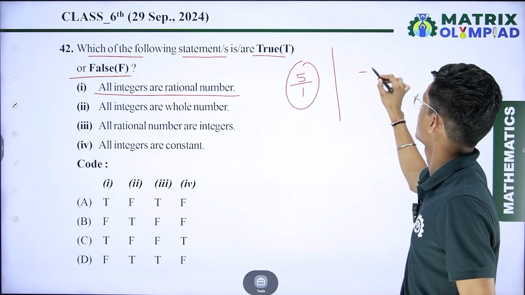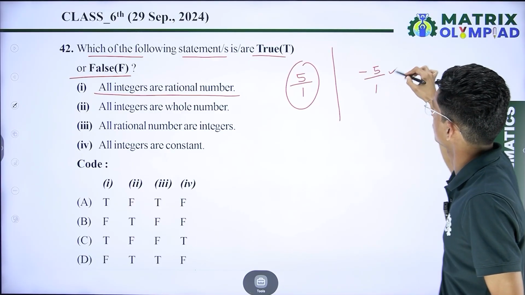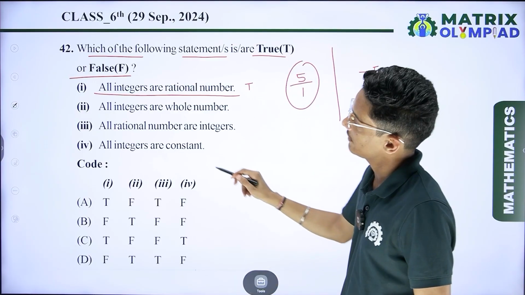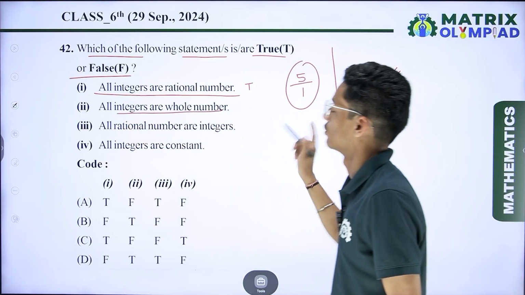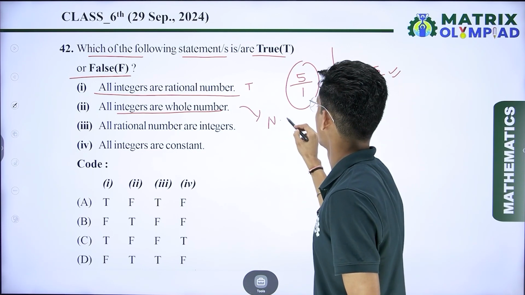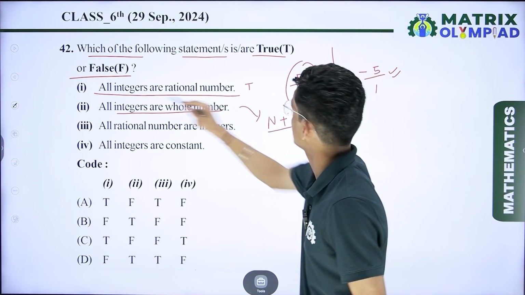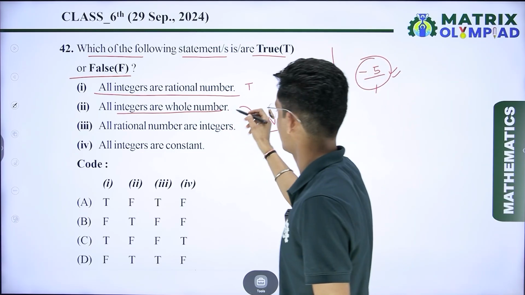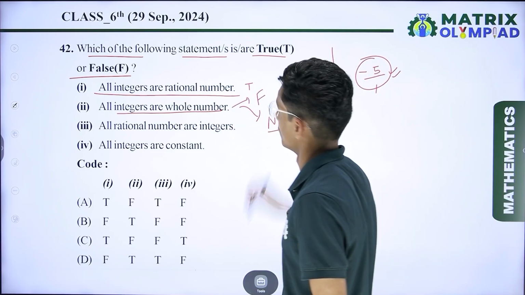Again, if I have an integer -5, if I divide it by 1, then it is also a rational number. So we can say that this statement is true. Now the second one: all integers are whole numbers. No, that is not true. Whole numbers are the natural numbers plus 0, but in integers we also have negative numbers. So we can say that all integers are not whole numbers. So this one is false.